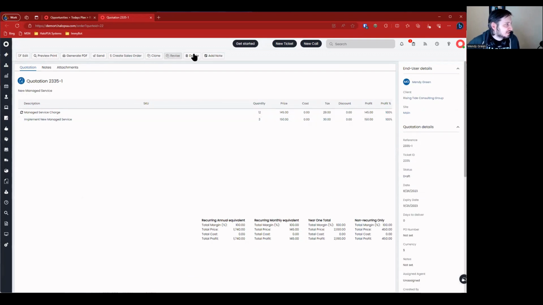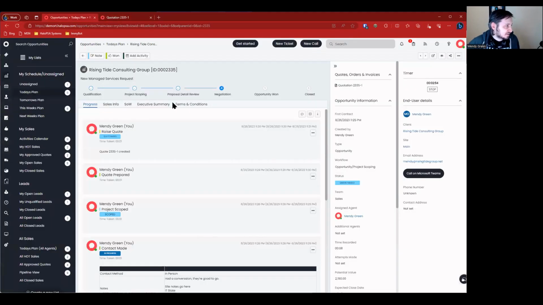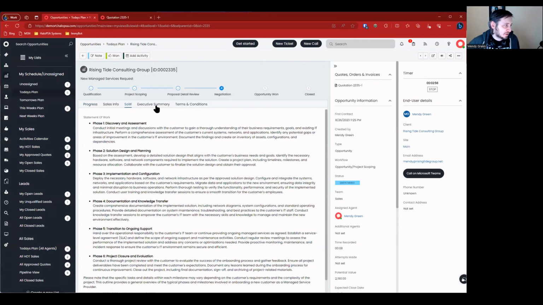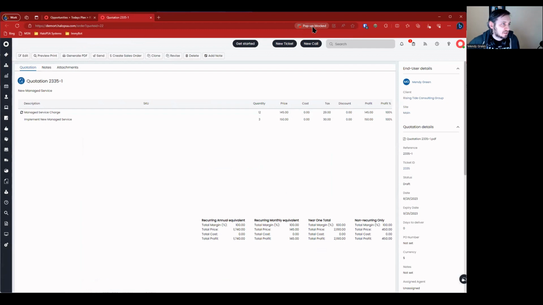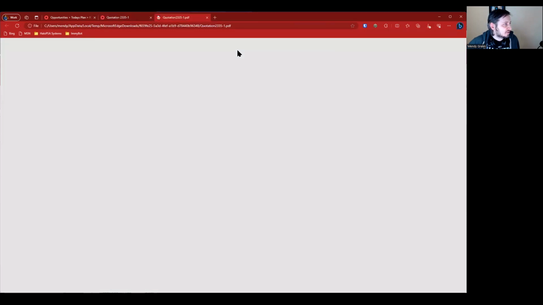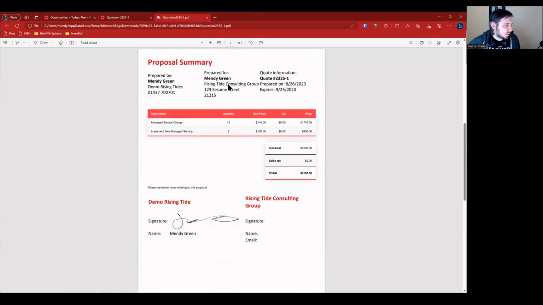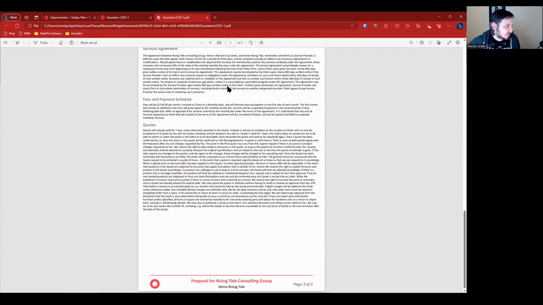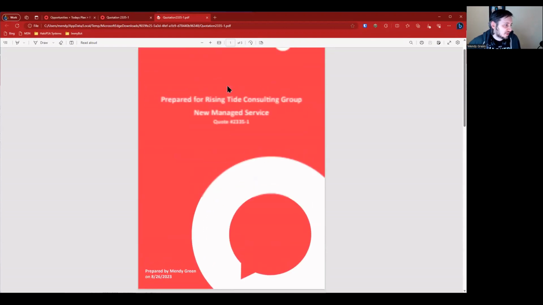Let's go ahead and take a look at the PDF and see what it looks like. Again, I have no idea what these items have done. Terms and conditions, executive summary, statement of work. It's cool that it's part of the opportunity. I'm wondering if it's going to be included in the quote here. So let's go through and take a look. Got the same quote summary. We've got terms and conditions, and that's it. So what happened here? What was the point of all that?